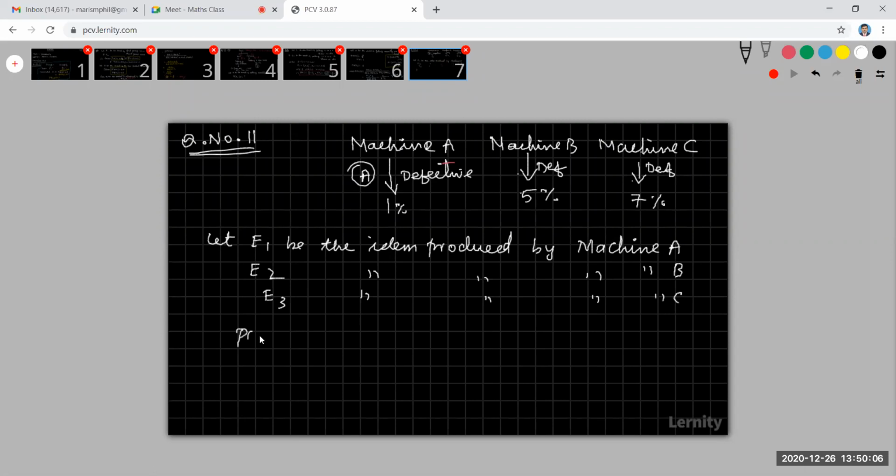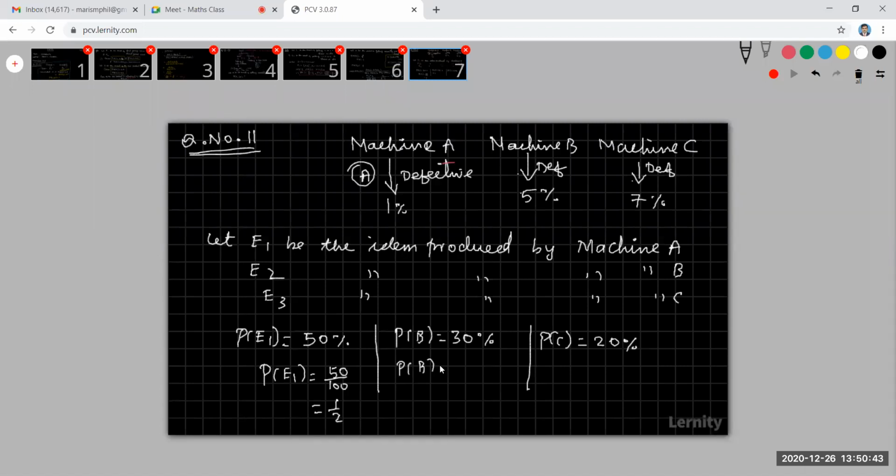It is given that the probability of E1 is 50%, A is on the job for 50% of the time. That means A produces 50%, while B produces 30% of the total items, and C produces 20%. So the probability of E1 is 50 by 100, which means 1 by 2.